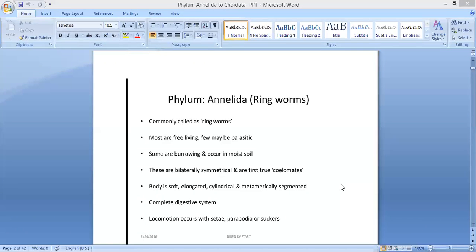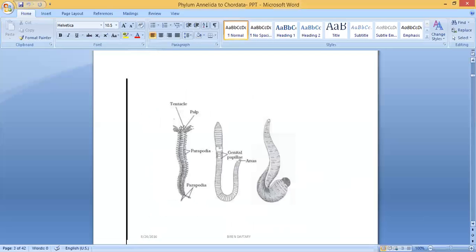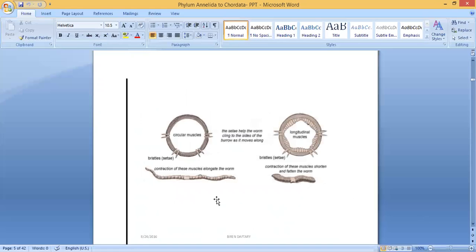I can show you parapodia and suckers here. Yes, you can see here the parapodia. These are known as parapodia, and they are used for locomotion. And setae, look at this diagram. You can see setae, also known as bristles.